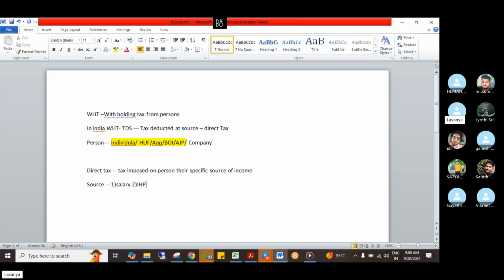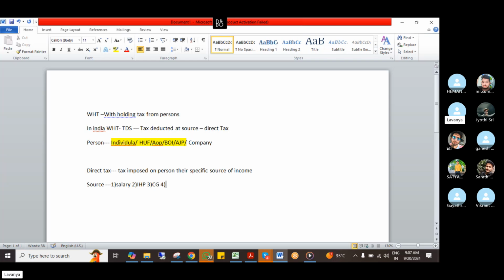If I'm paying any rent to the landlord, in that scenario also I have to deduct some portion from the landlord and send it to the department. That is called one source of income. The third one is capital gain. If Lavanya and Co is selling any capital assets, like land or buildings, that property, and a gain or profit comes, in that scenario also, if I'm paying anything to that sale person, I have to deduct some portion and send it to the department. That is called capital gain.